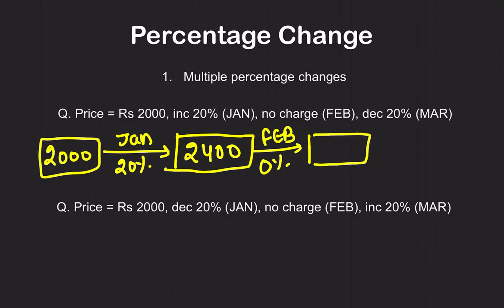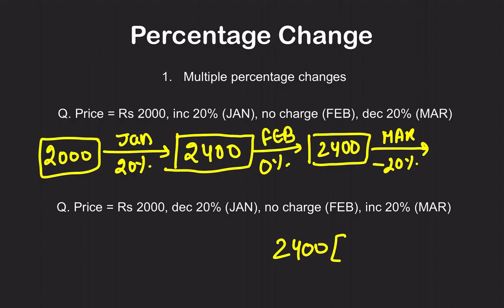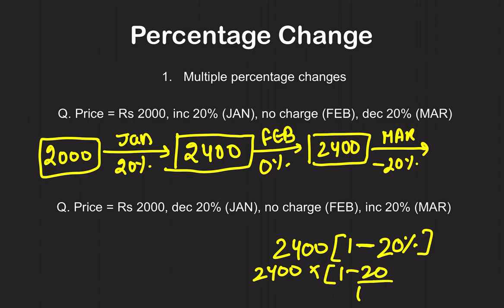So in February, the price of the product was 2400. Moving on to the next part. In March, it decreased by 20%, which means minus 20%. Decrease by 20% means minus 20%. So minus 20% of what is the initial value? 2400. 1, right? Since it is decreasing, we put a minus sign here. Same 20%, 1 minus 20%. 2400 into 1 minus 20 by 100.